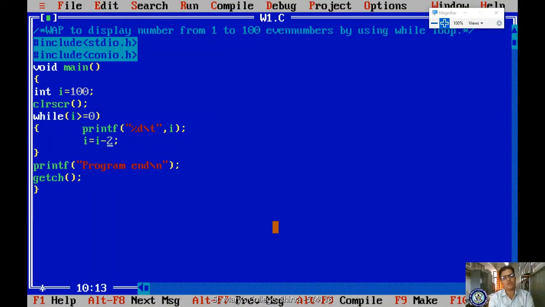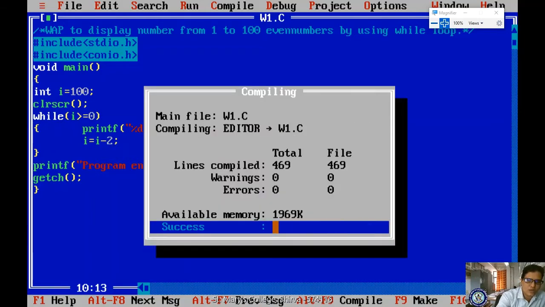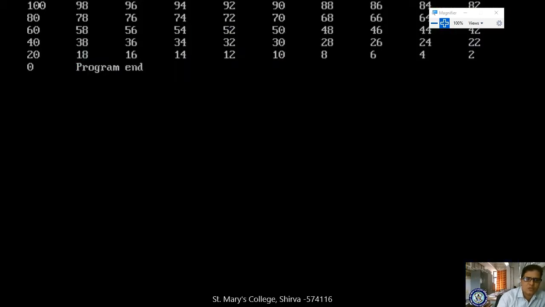Now check this. I value is 100, 100 greater than or equal to 0, condition is true. First you are displaying the I value. What is the I value? 100. Afterwards what are you processing? I is equal to I minus 2. 100 minus 2, 98. The new value of I is 98. Once again it will come to the while loop, 98 greater than 0, and you are displaying and decrementing, right? And you are saving, compiling and running. So now you are getting the output. Got it? 100 to 0.